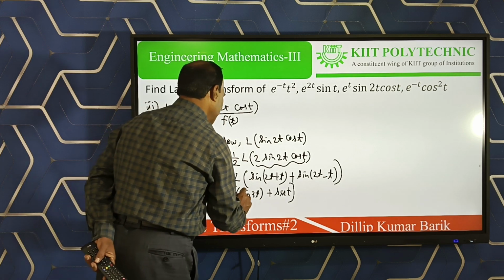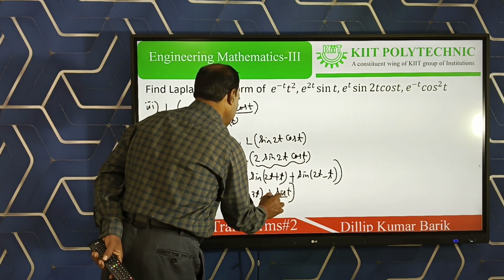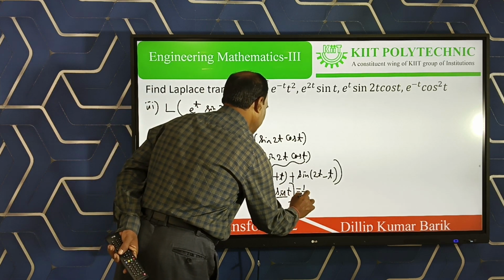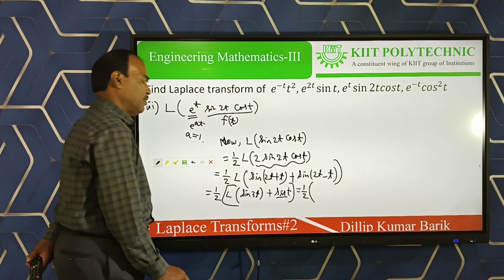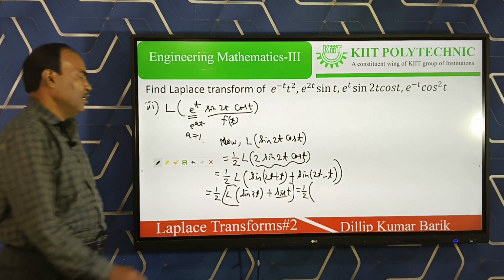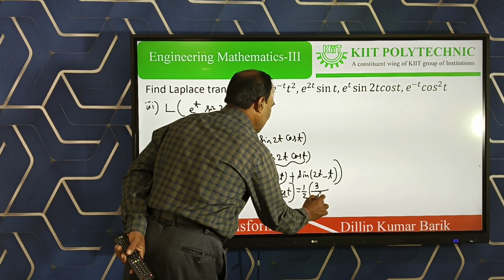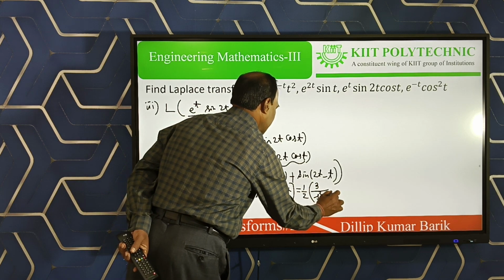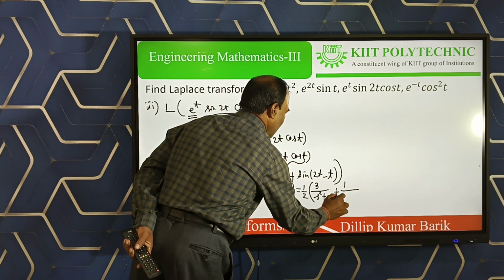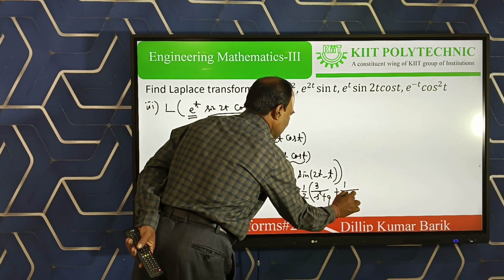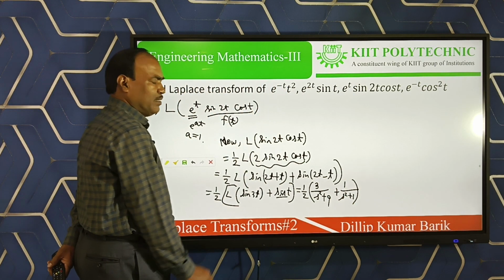And taking different Laplace of sin t and sin 3t, we get half of, what is Laplace of sin 3t? Comparing with the formula, 3 divided by s square plus 9, and the Laplace of sin t is 1 by s square plus 1. But this is not our final answer.